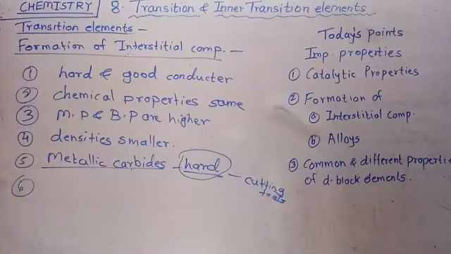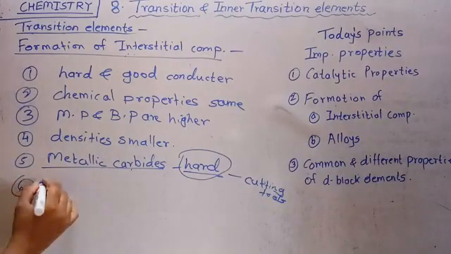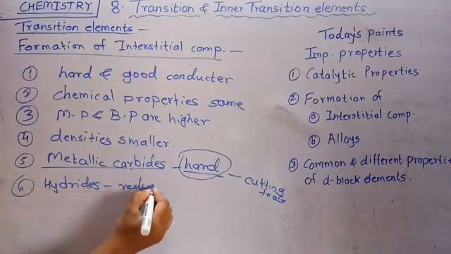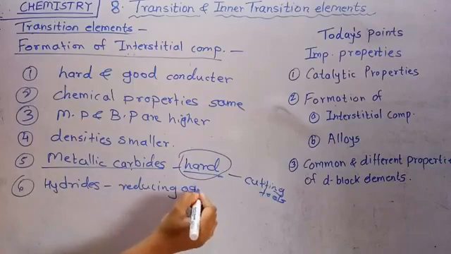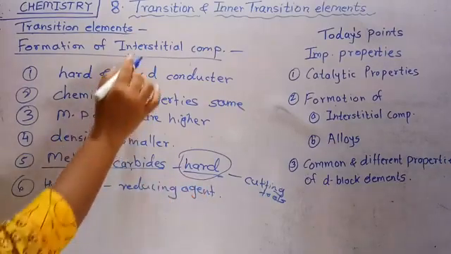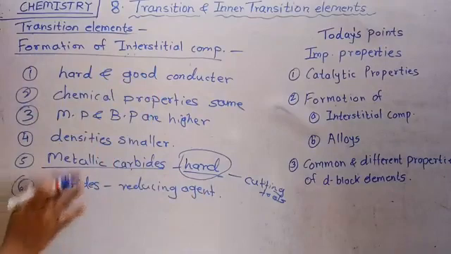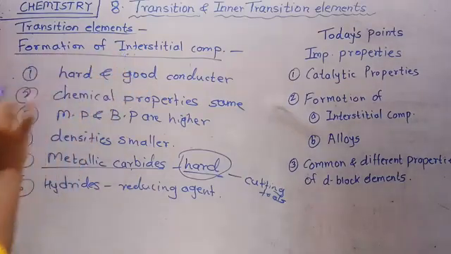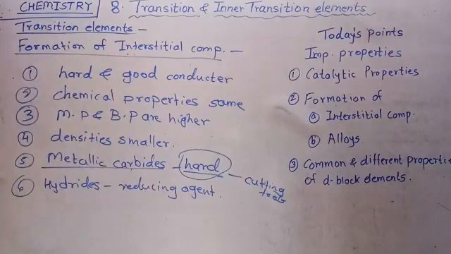Okay? The next property, hydrides are used as powerful reducing agent. That means the industrial hydrides, hydrogen is trapped on the surface of transition elements to form the industrial hydrides, and they are used as powerful reducing agent. Clear? These are some properties of industrial compounds.